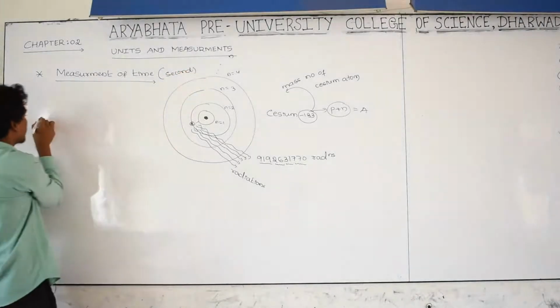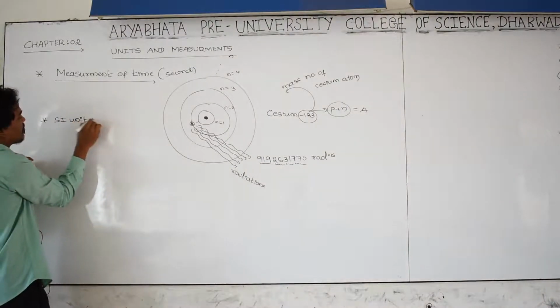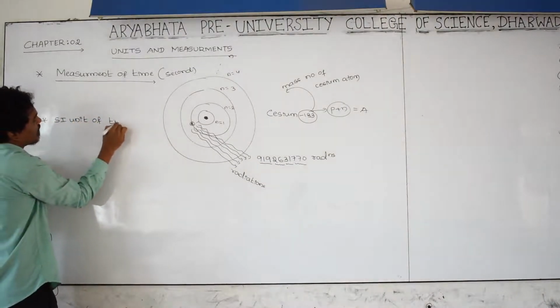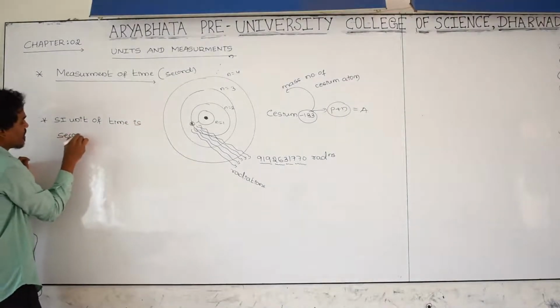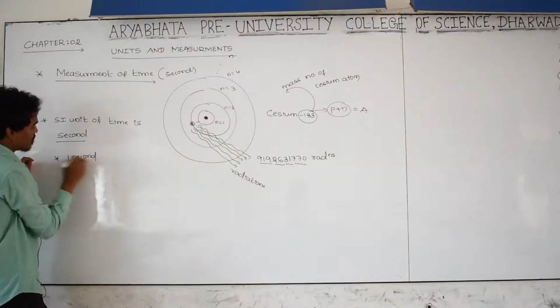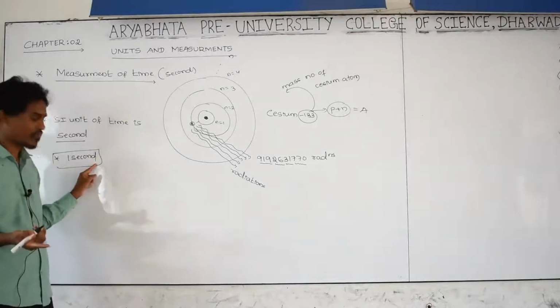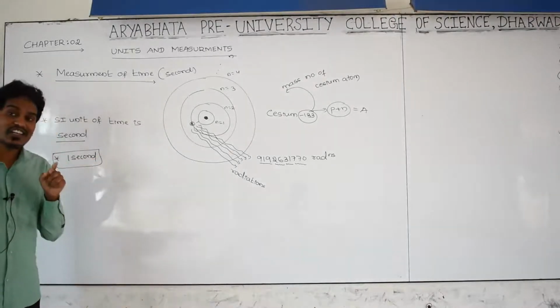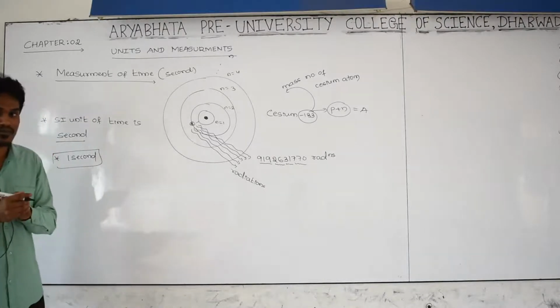You know very well, the SI unit of time is second. And how to define 1 second? What is 1 second? How to define 1 second? As you know very well, 1 second is nothing but the time in which something happens.